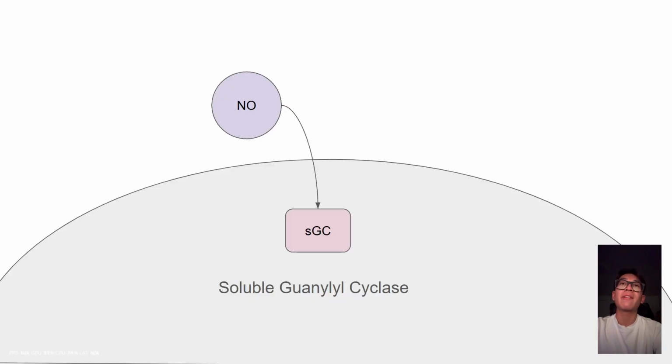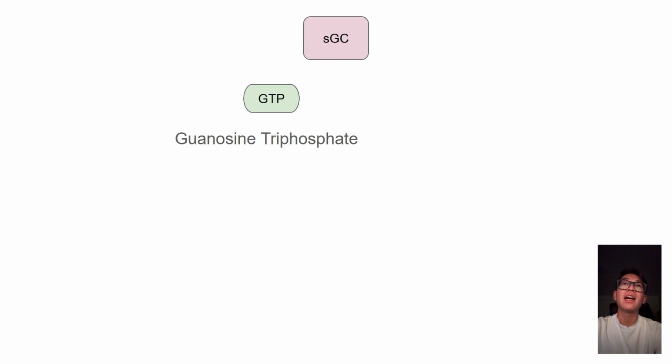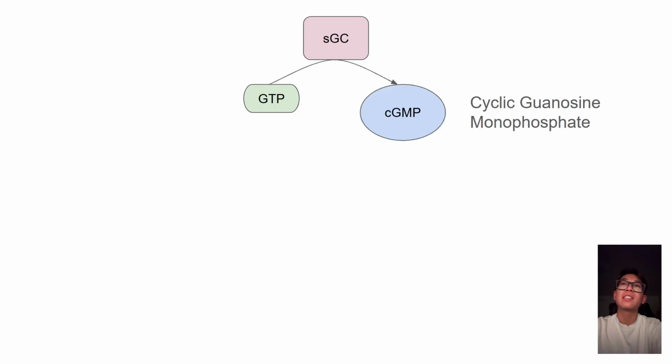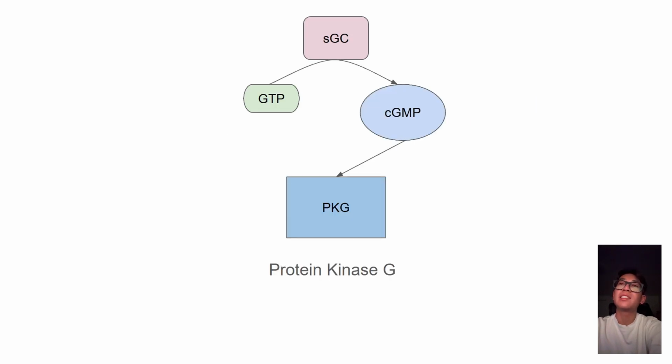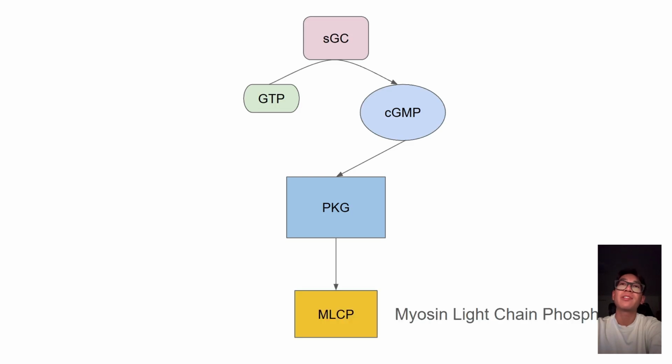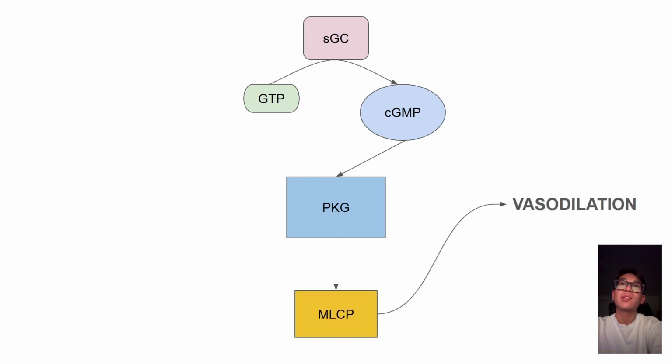NO is able to directly diffuse across the smooth muscle cell membrane and activate soluble guanylate cyclase, and this converts GTP to cGMP. The activated cGMP then causes the activation of protein kinase G or PKG. Finally, PKG phosphorylates myosin light chain phosphatase, thus leading to the response of smooth muscle relaxation or vasodilation.